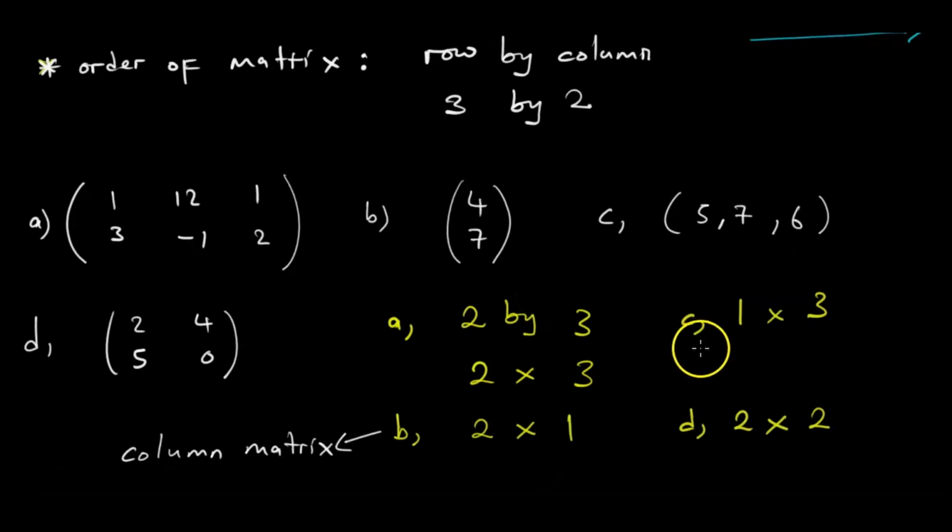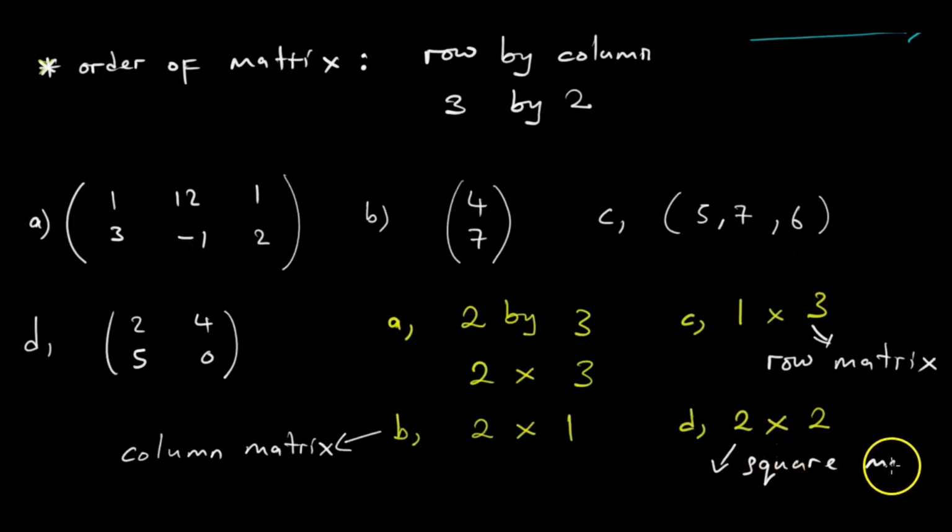And then looking at C, it is called a row matrix because we have one row. So it's a row matrix. Then D now is called a square matrix. As you can see, there is some semblance of a square. So it's a square matrix, like this. So that is what we have.